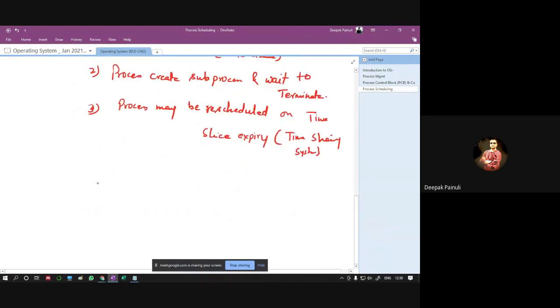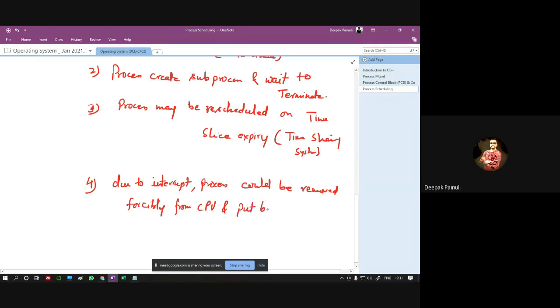And the fourth case may be due to an interrupt, the process could be removed forcibly from CPU and put back to the ready queue.